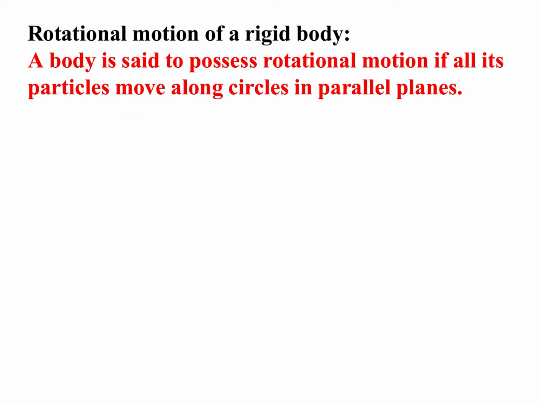Rotational motion of a rigid body. A body is said to possess rotational motion if all its particles move along circles in parallel planes.